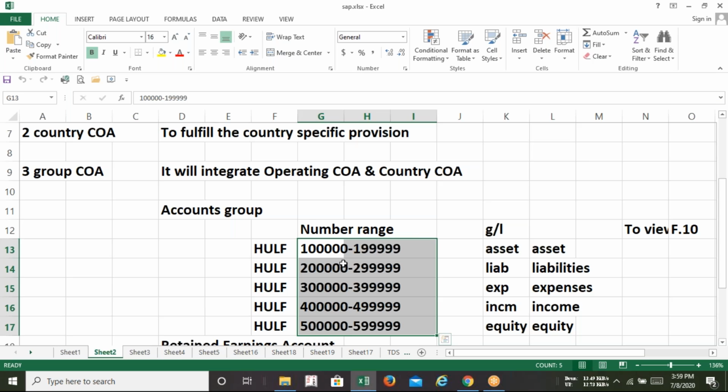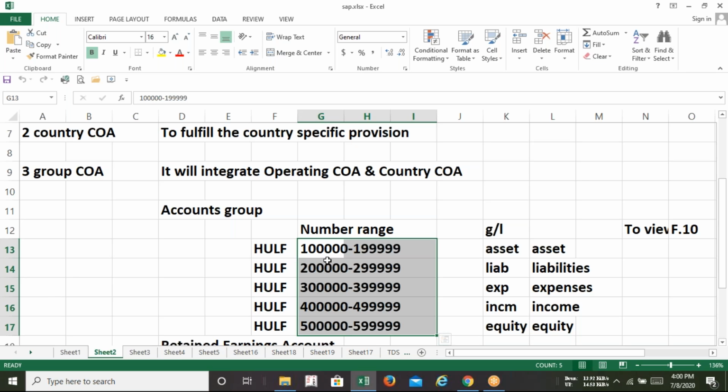Yes, Satta. I just want to ask one thing. This number range, I think I can see that it's a 6-digit number. So should it be a 6-digit number? No, it can be 1 to 10. The length can be 1 to 10. You can simply select 1 to 9 also. 100 to 99999. So the length of the number here is 6.